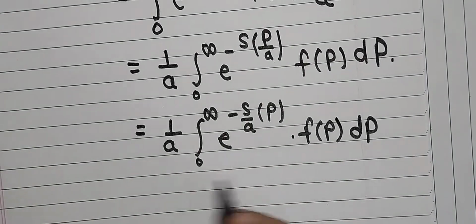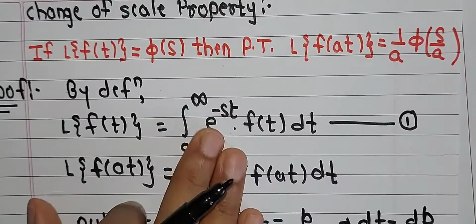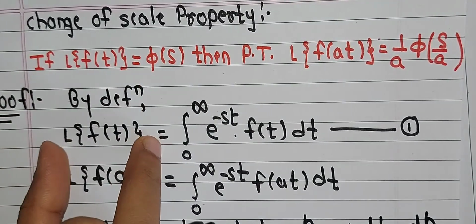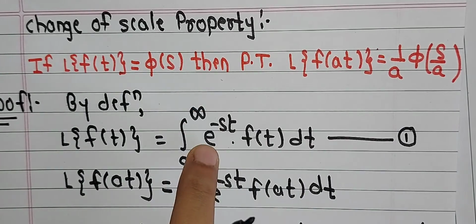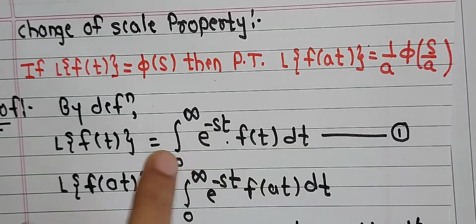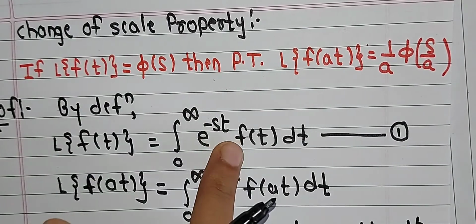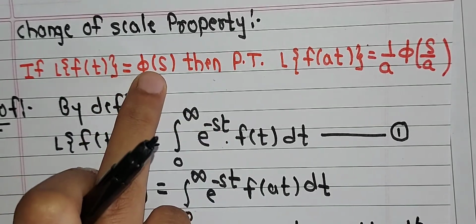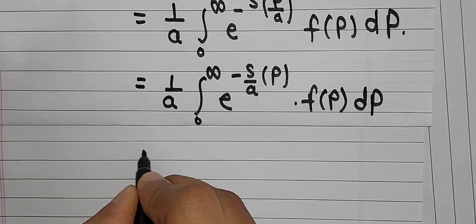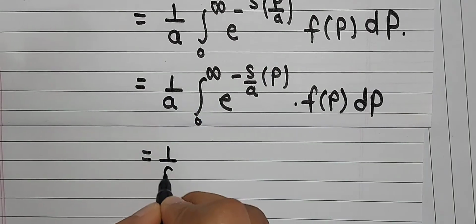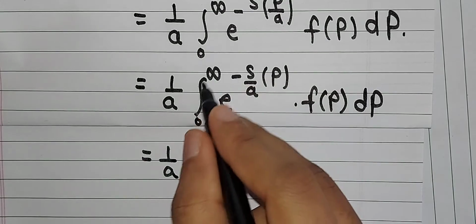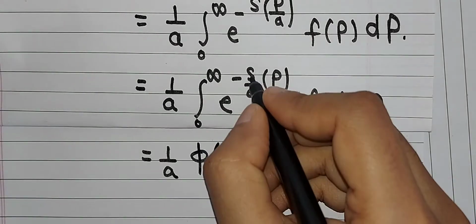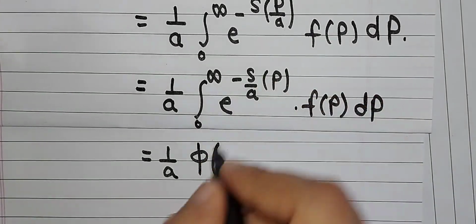Now to find this value, as given, the Laplace of f(t) equals phi(s), and the Laplace of f(t) is the integration from 0 to infinity of e raised to minus st f(t) dt. So these three represent equal quantities. Here s appears because the coefficient of t has the value phi(s). So with the help of equation 1 and the given condition, this integration can be written as phi of s, where the coefficient of p is s by a.